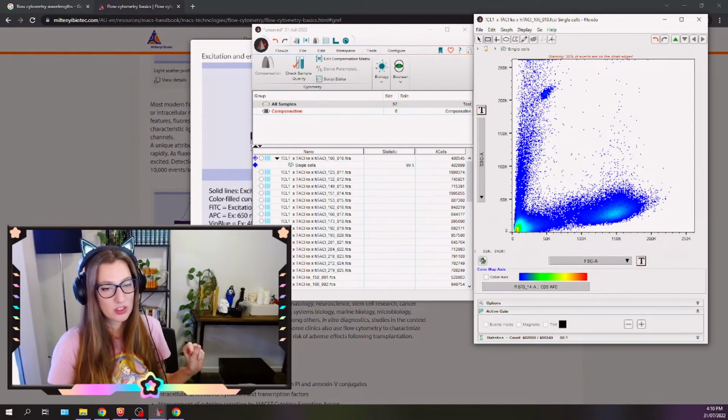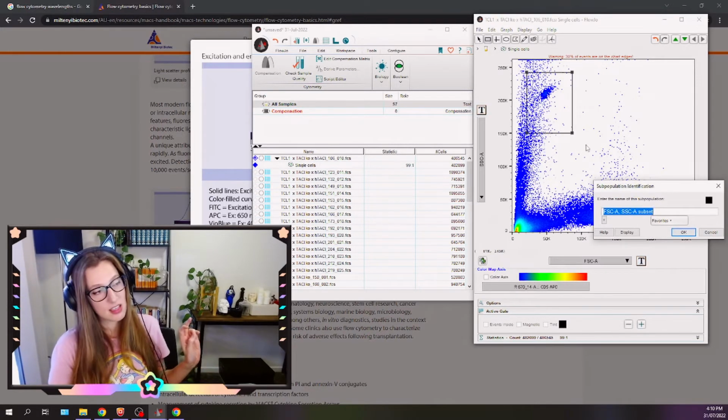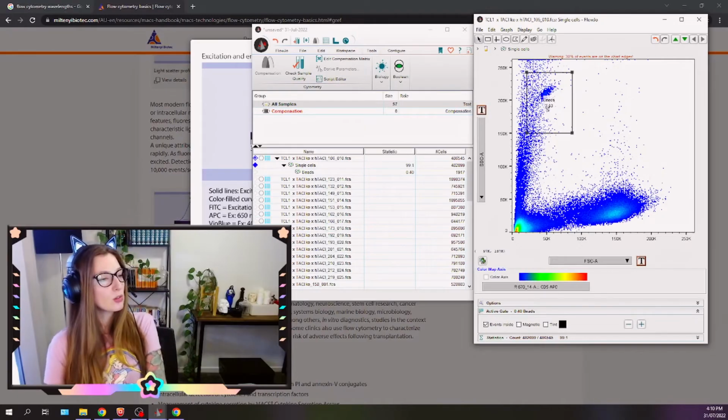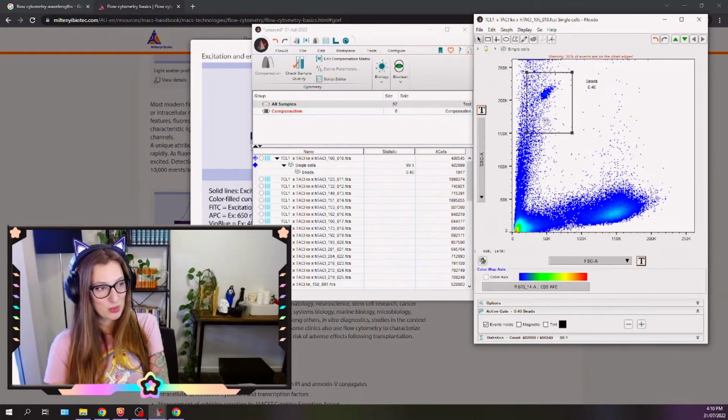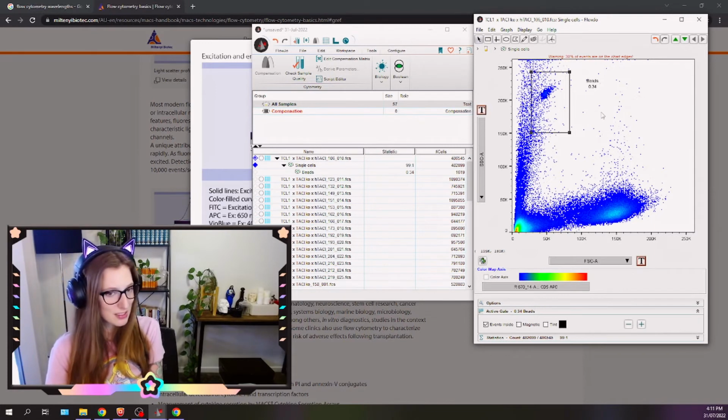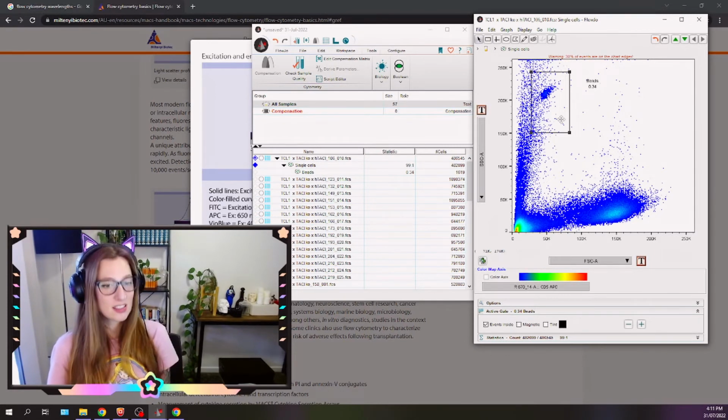Okay, so what we're going to do now is deal with that population that Jeff was interested in. This is the beads. I'm going to call it beads. It's really important with any kind of data analysis, even though it's really annoying, to have some way of quantifying or verifying your counts and your data. Because without it, even if you get really good data, how can you be sure that what is there is really there? So then I'm going to go into this gate.